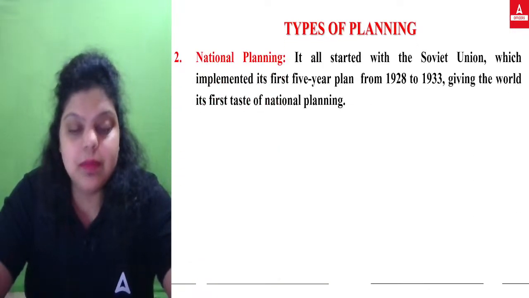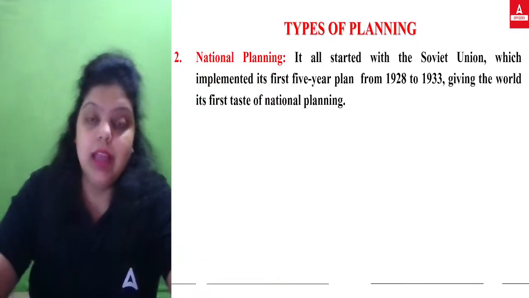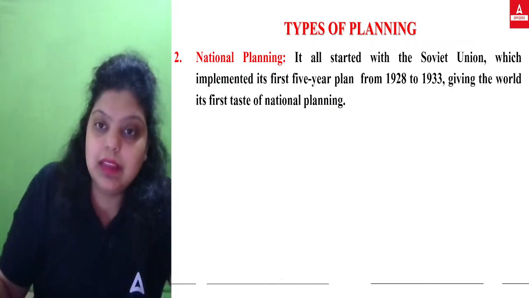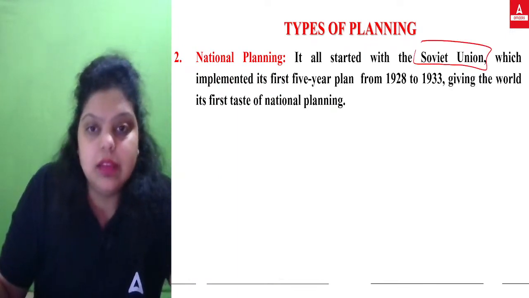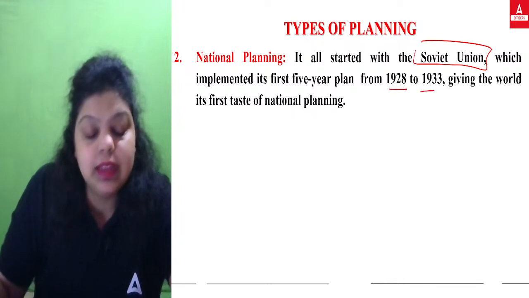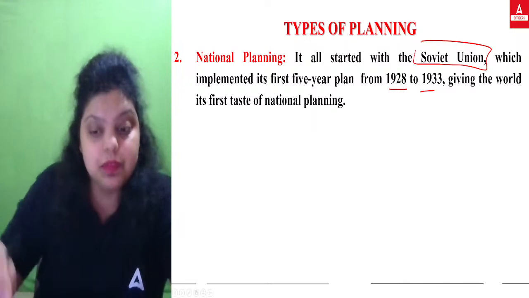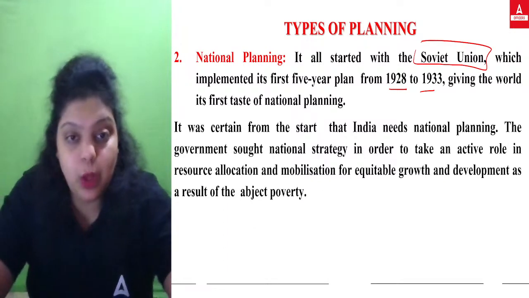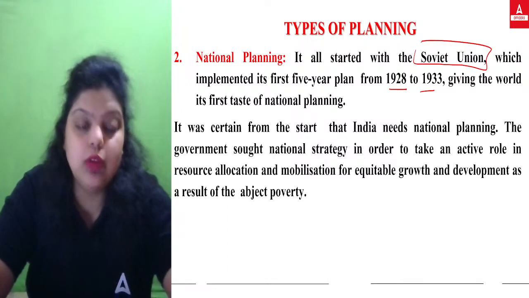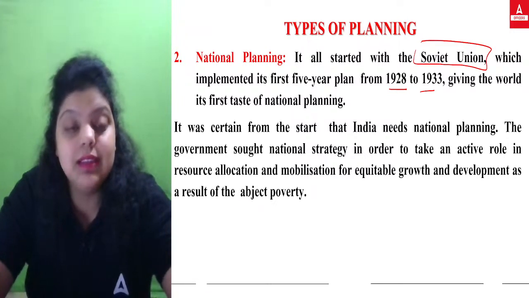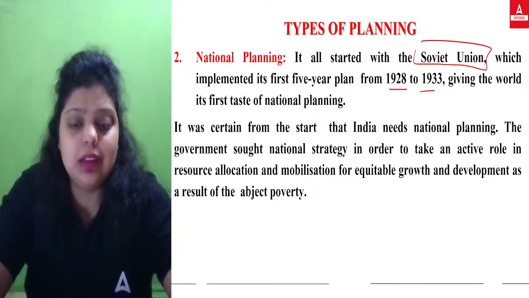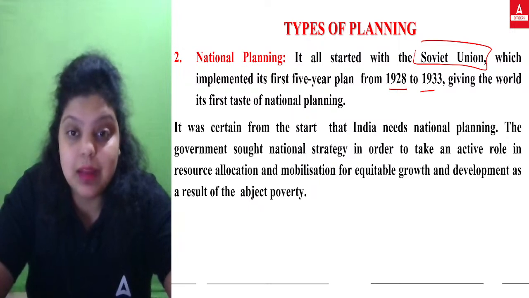Now the second type of planning is national planning. National planning was started by the Soviet Union as a 5-year plan, 1928 to 1933. It means the USSR, Russia, started national planning, and we also adopted national planning from Russia. It was certain from the start that India needed national planning, not regional planning.